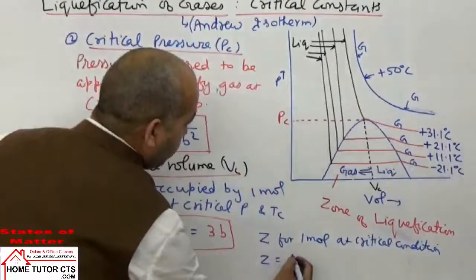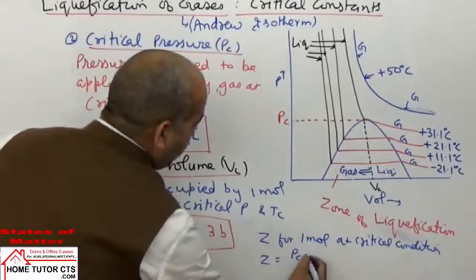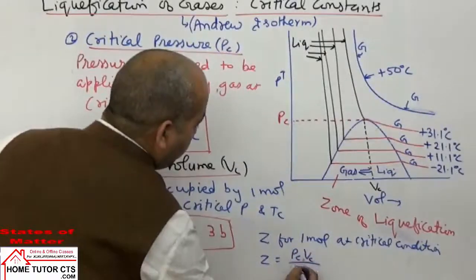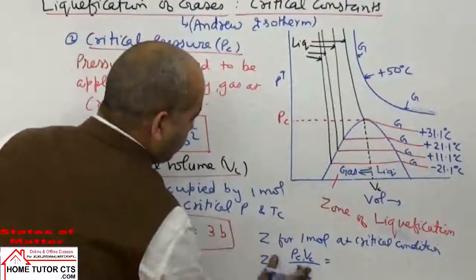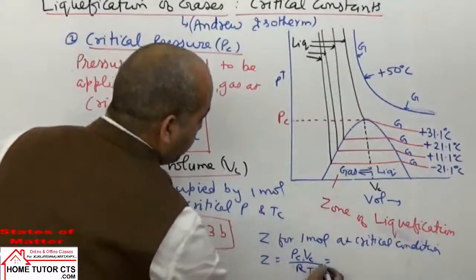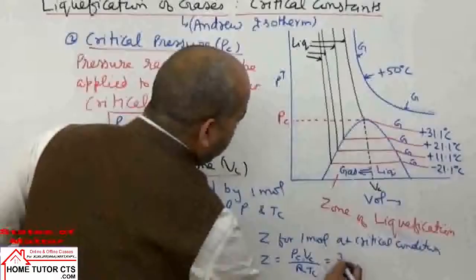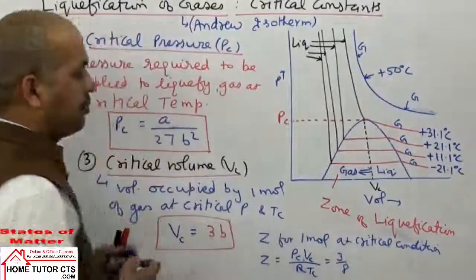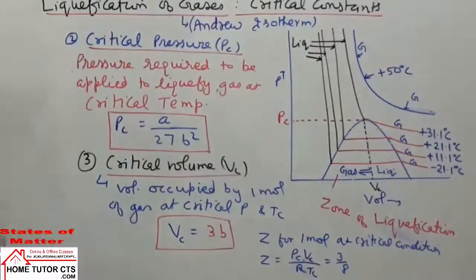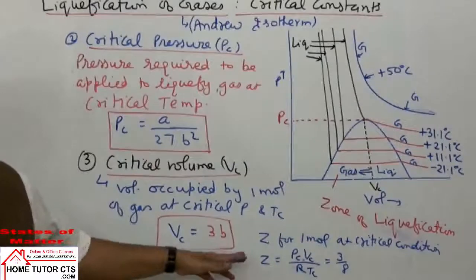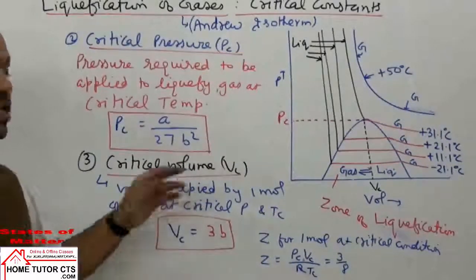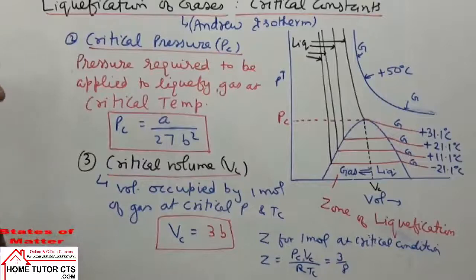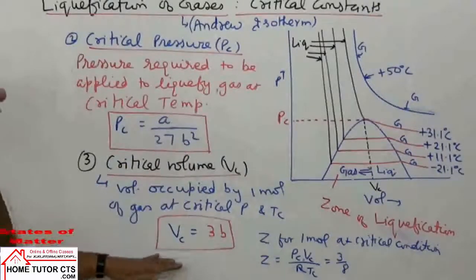Z can be taken as PC VC upon RTC, and solving here this answer will be coming 3/8, indicating that Z is less than 1 or attraction will dominate in such conditions among the gas molecules. Okay, so this topic is taken here.